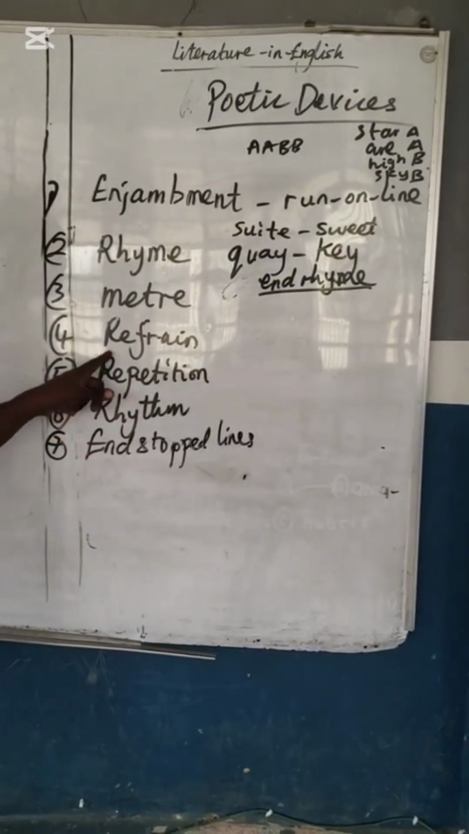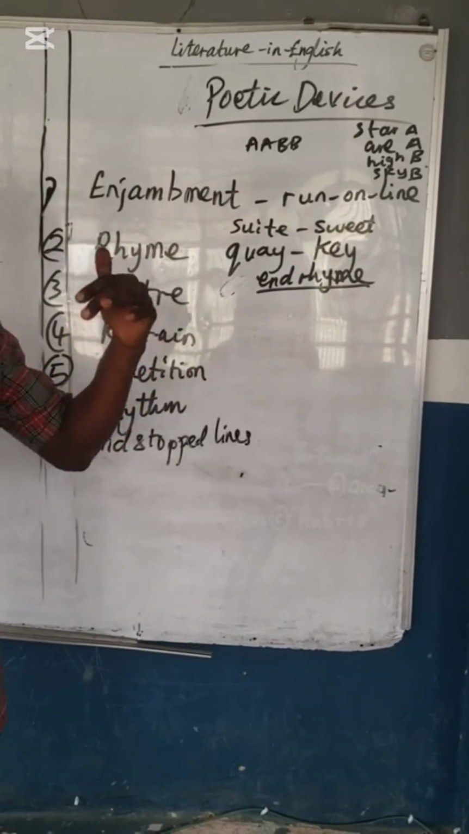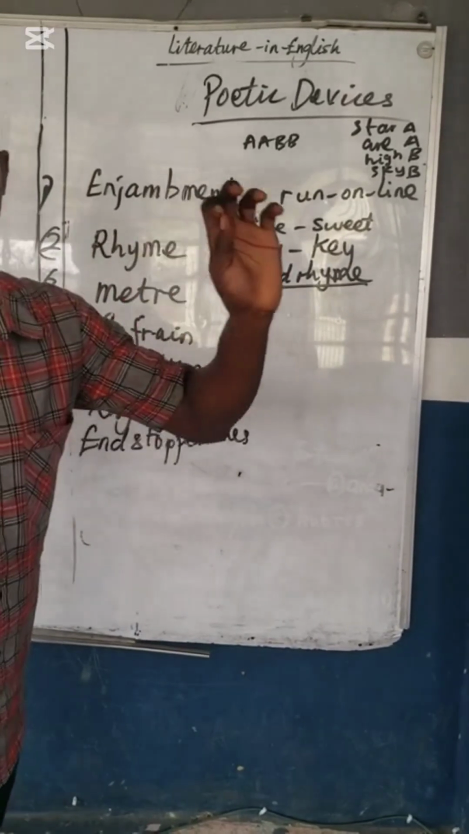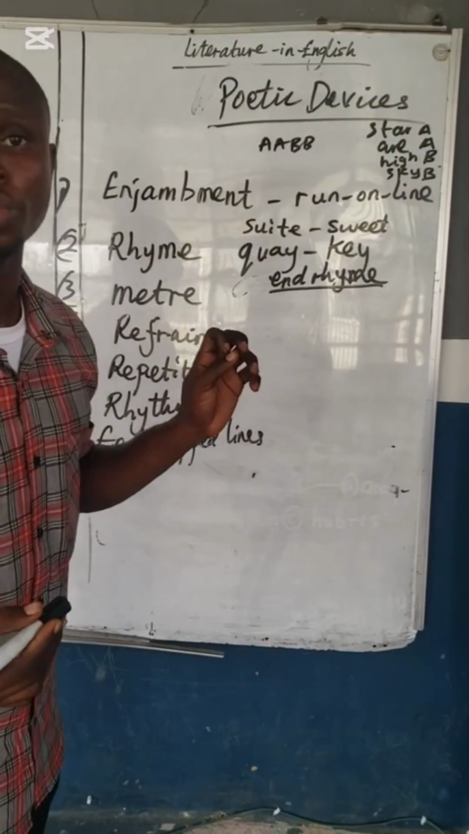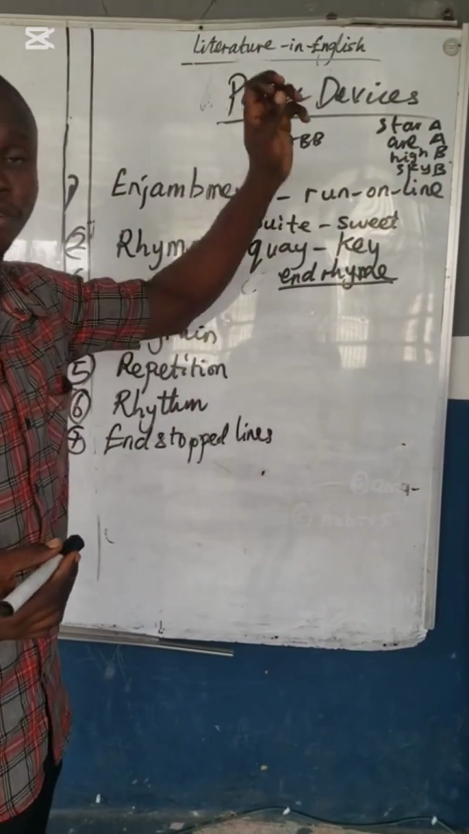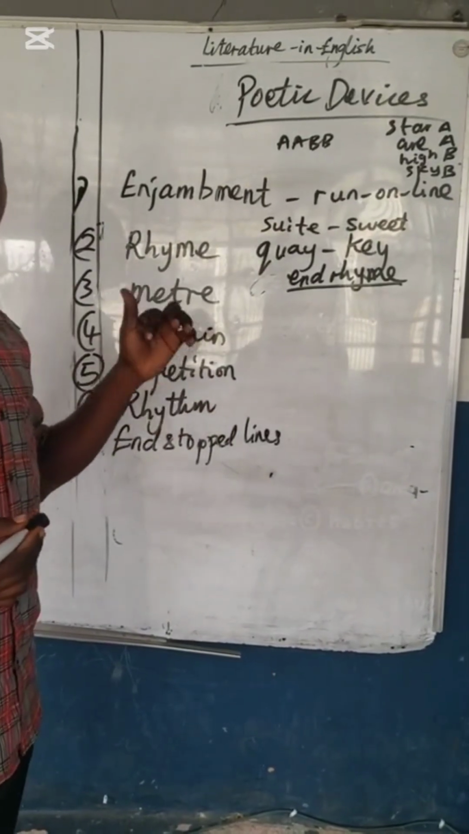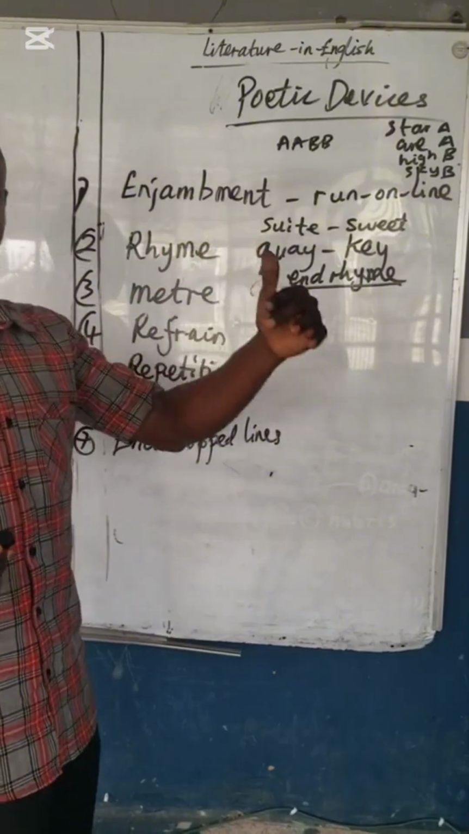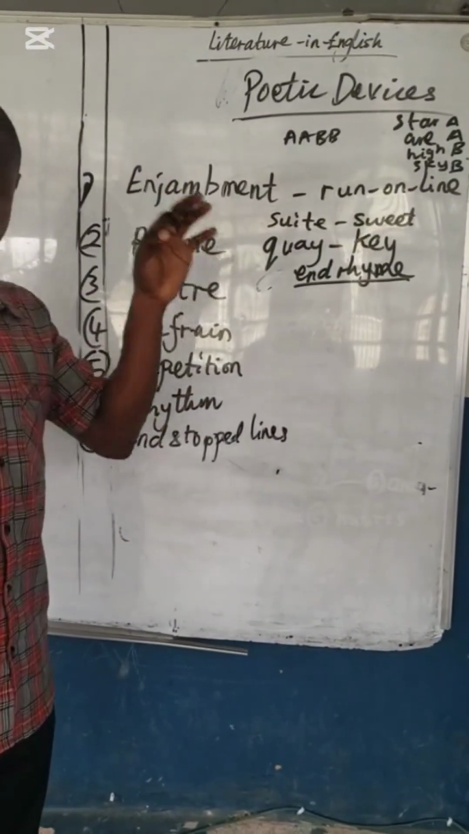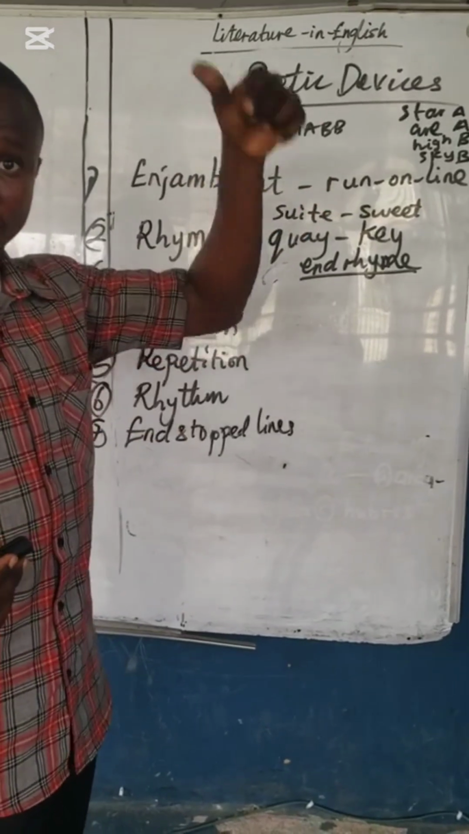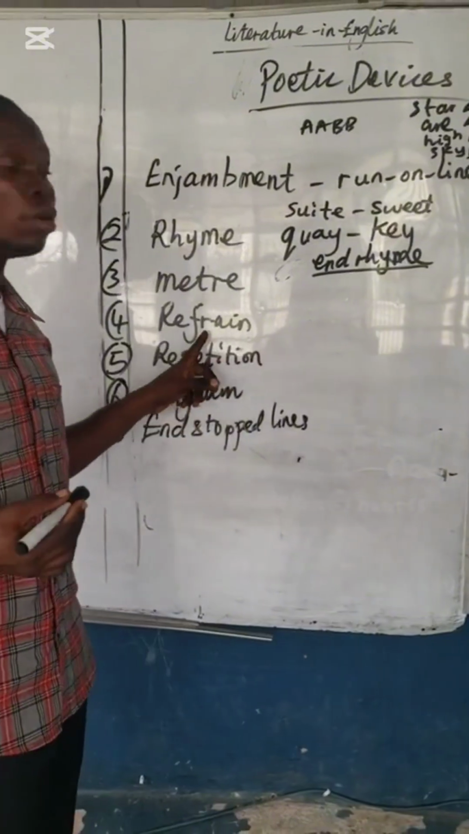Then we have refrain. Refrain is repetition of the same word, phrase, or clause at the end of each stanza. For example, they use refrain in "Do not go gentle into that good night." The last line of each stanza is repeated. That is called refrain. In "Africa, My Africa", they repeated Africa in each stanza. When you repeat the same line or the same word in each stanza, it is called refrain.